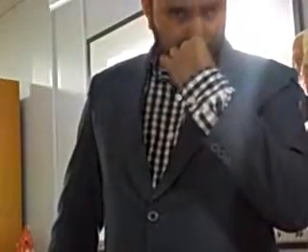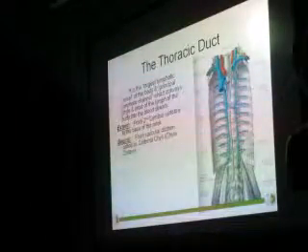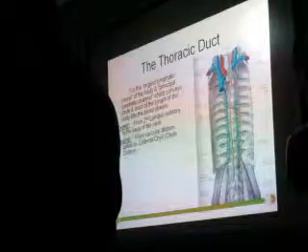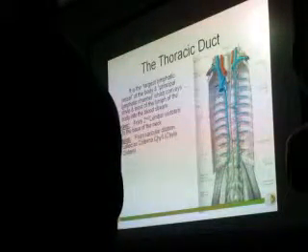Is cisterna chyli the same as chyle, which the thoracic duct conveys to the blood? Chyle is the name of the fluid. This is the name of this bag, the cisterna chyli, because it is draining the chyle, mainly from the intestine. It's not the thoracic duct itself; it is the beginning of the thoracic duct.